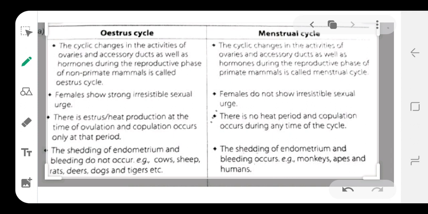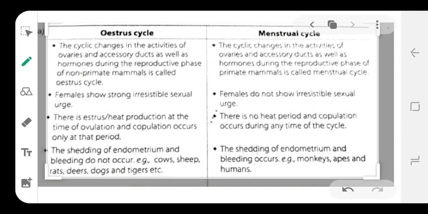Here the females show strong sexual urges in the estrus cycle. At the time of ovulation, the estrus period, the heat period as we call it, the sexual urges occur in the females, and they undergo copulation only at this period.